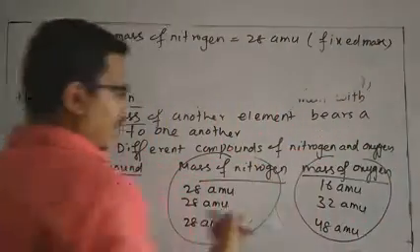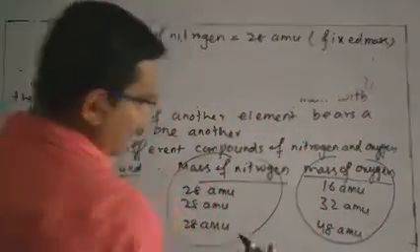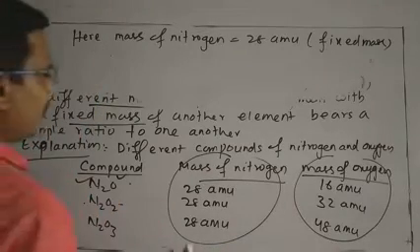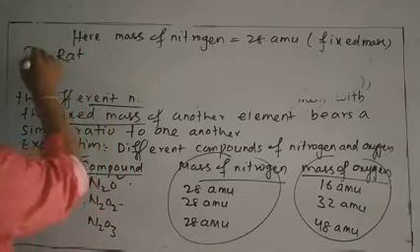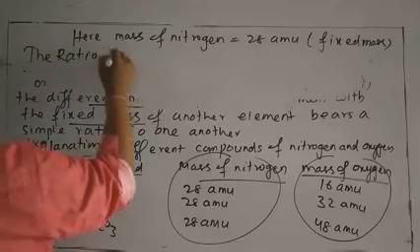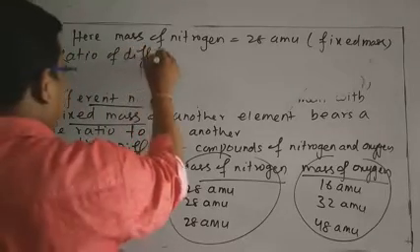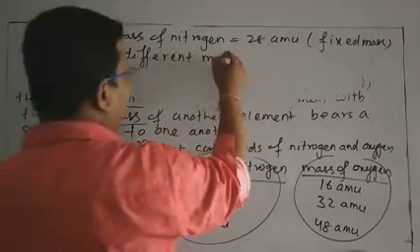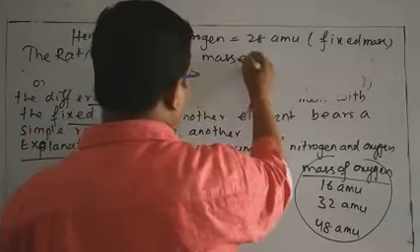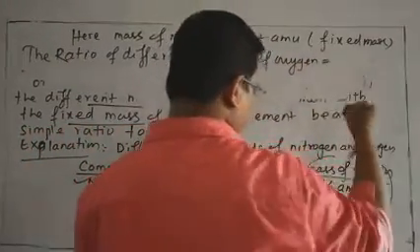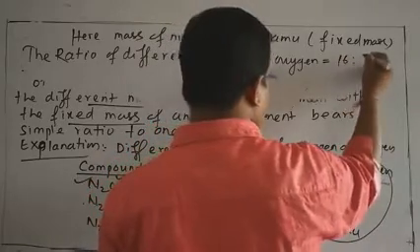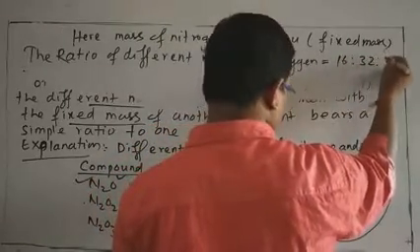Next, for the element which has different masses, that is oxygen, we can write the ratio of the different masses of oxygen as 16:32:48.